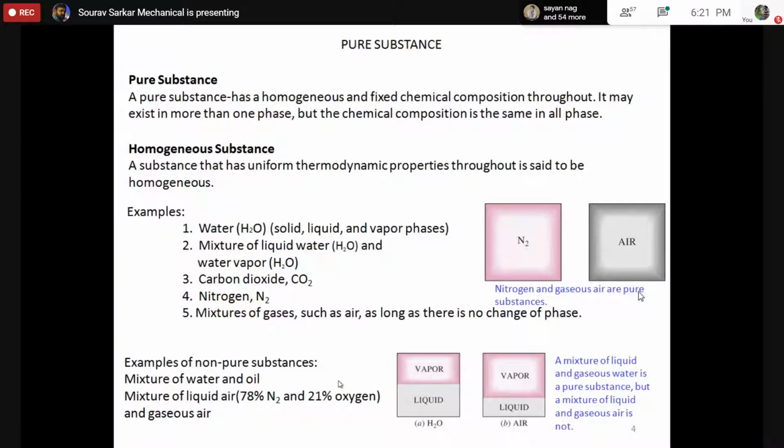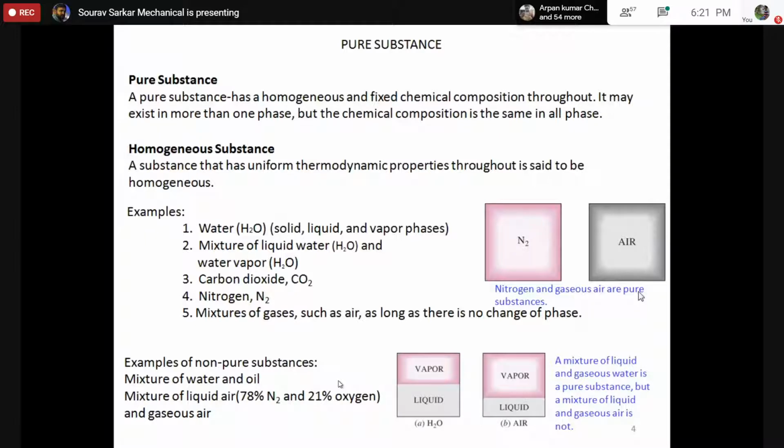But if it is a single phase element, a single object, then the vapor and the liquid both can be considered as a pure substance. Whenever it is in a single phase, with no possibility of phase change, you are free to consider it as a pure substance. You only have to ensure that it is homogeneous. So if I try to define it, a pure substance has a homogeneous or fixed chemical composition throughout. It may exist in one or more than one phases, but the chemical composition is the same for all phases.